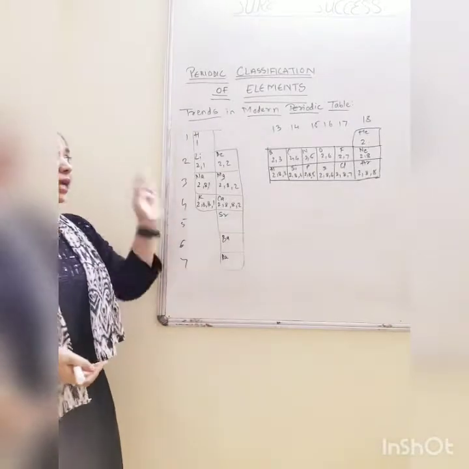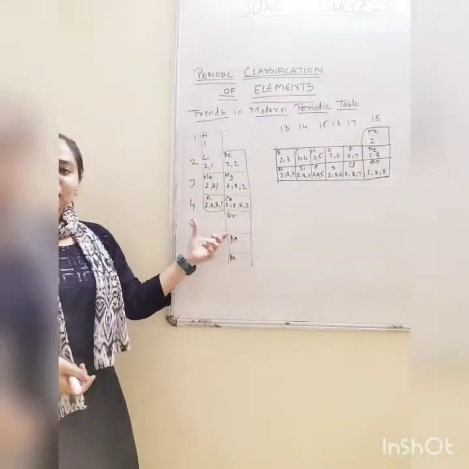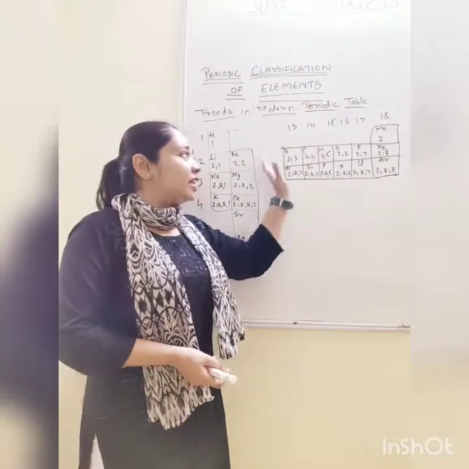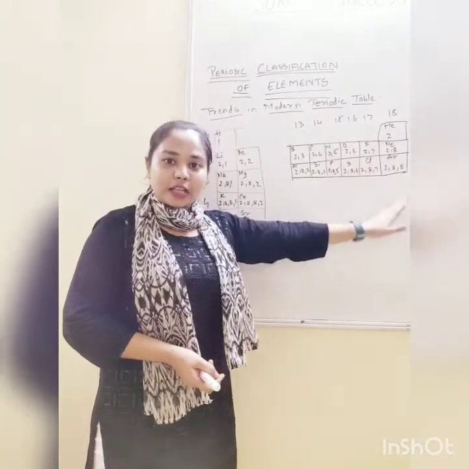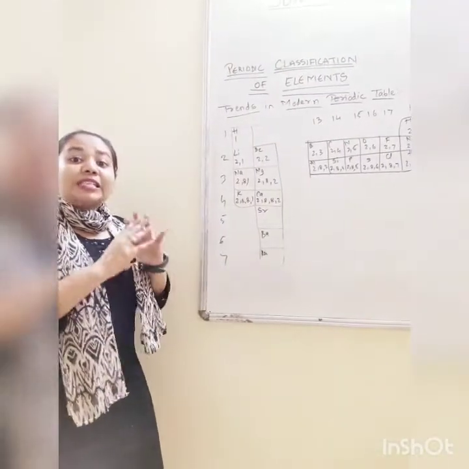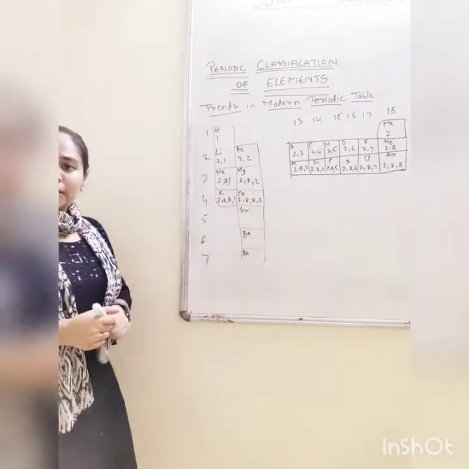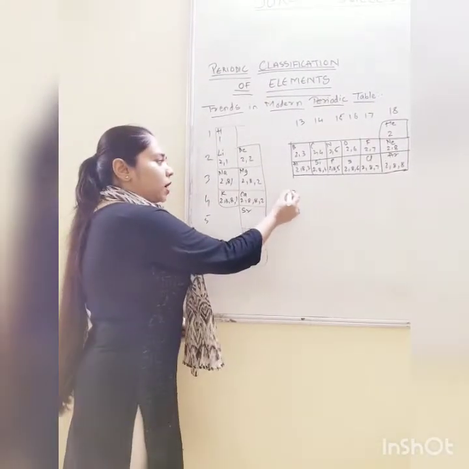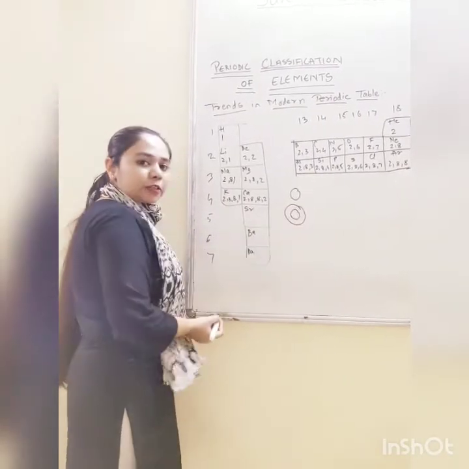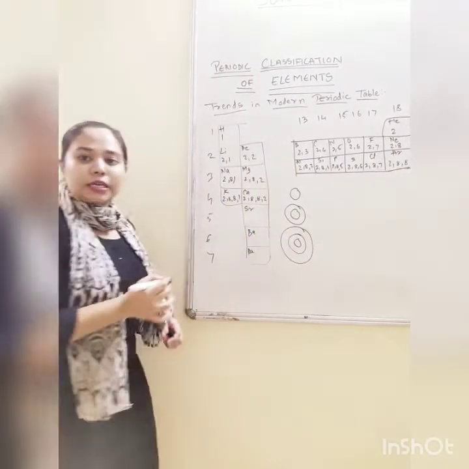But in a period there is the same number of shells rather than the same number of electrons in the last shell. There is the same number of shells with an increase in electrons in the last shell. So when we go from top to bottom in the group, the size of the element is going to increase for sure. Hydrogen has 1 shell, so the size will be this much. Lithium has 2, obviously the size will increase. Sodium has 3, obviously the size will go on increasing.